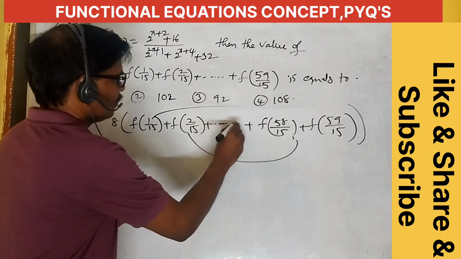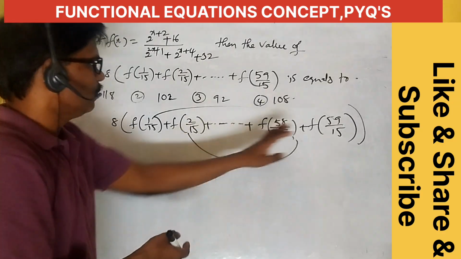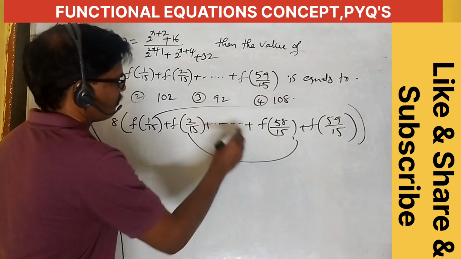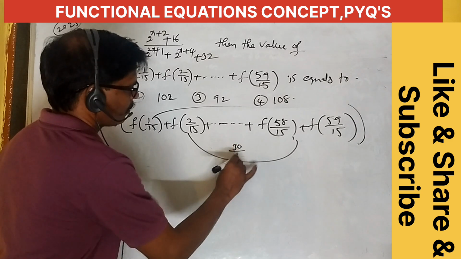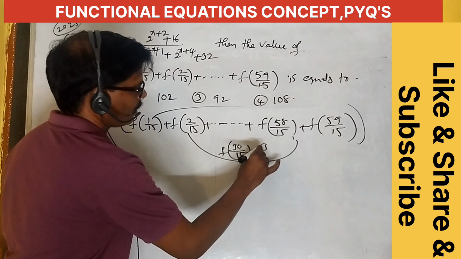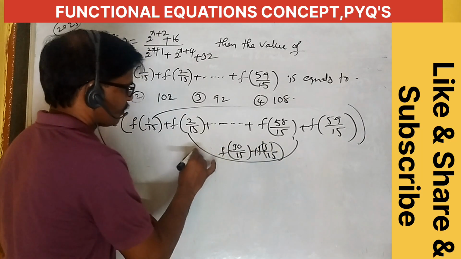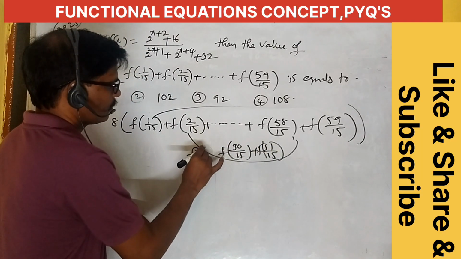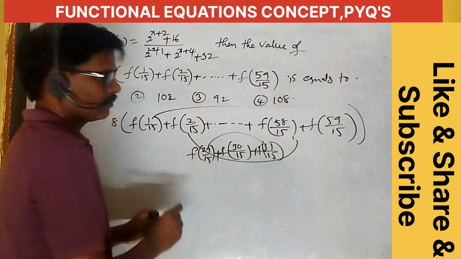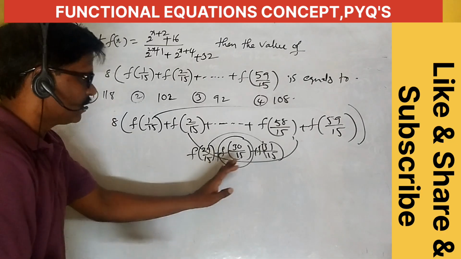Next, what is the middle term here? How many terms are there here? Total 60 terms. 1 to 59 means 60 terms. Half of 60 means 30 by 15. Here, f of 30 by 15 is the middle, and after it f of 31 by 15, and before it f of 29 by 15. This is also 1 by 2. This is the f of 1 by 2 value.